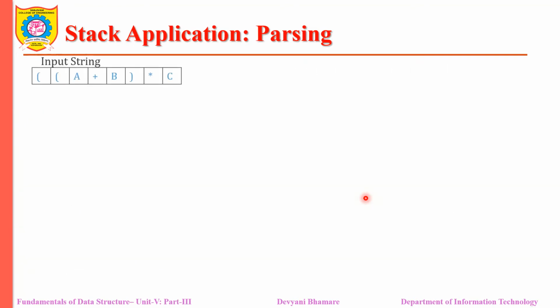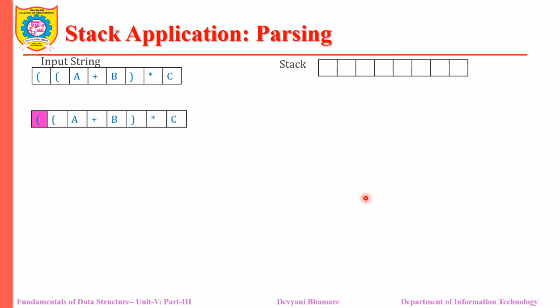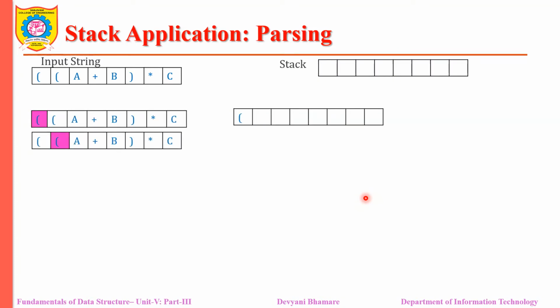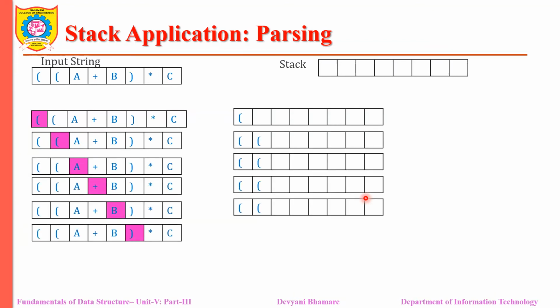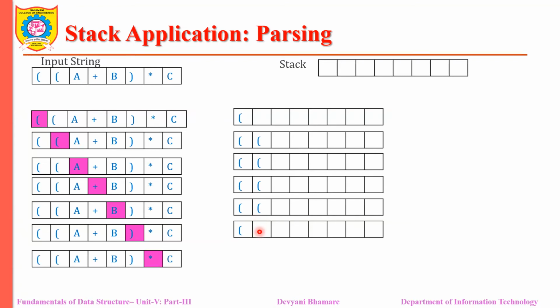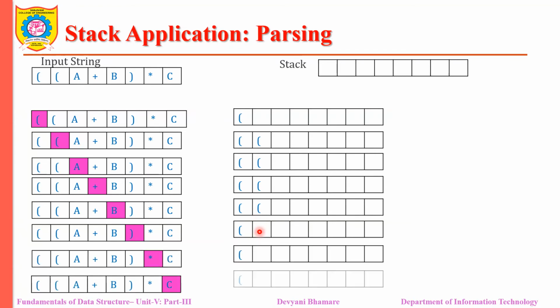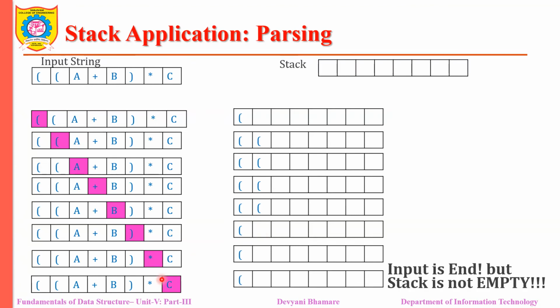Let's see another example. Okay, in this example, opening parenthesis, push it onto the stack. Opening parenthesis, push it onto the stack. For A plus B, we are not doing anything. Now we get a closing parenthesis, which means the respective opening parenthesis has been popped, right? Then multiplication, we are not doing anything. For C, we are not doing anything. And now the input is ended, but the stack is not empty. It means the user may have forgotten to give the closing parenthesis for this opening one. So the output is: opening parenthesis is not matched.